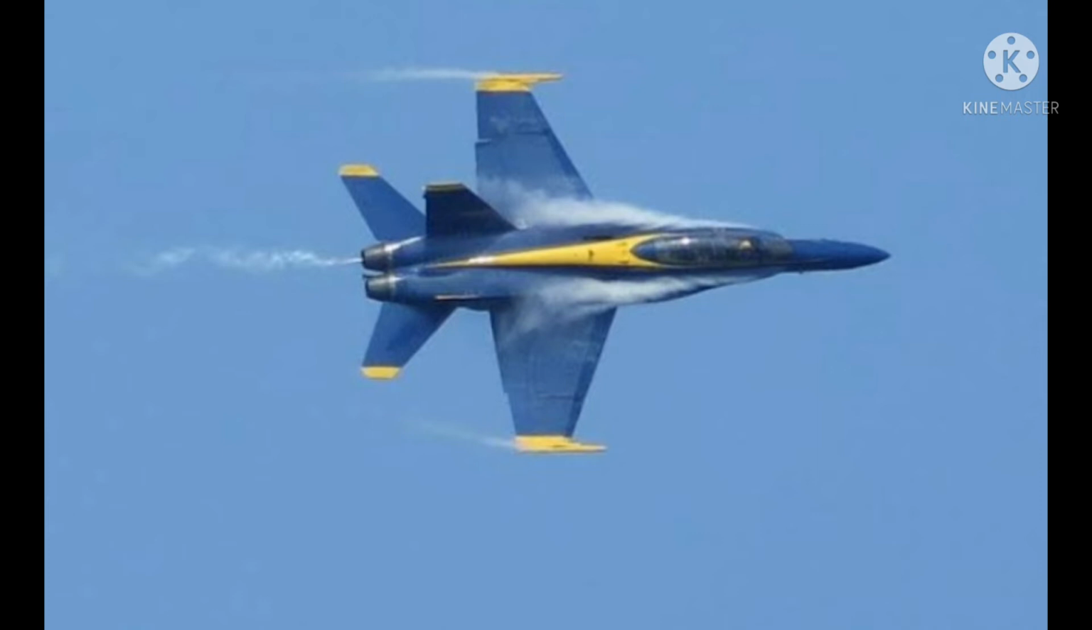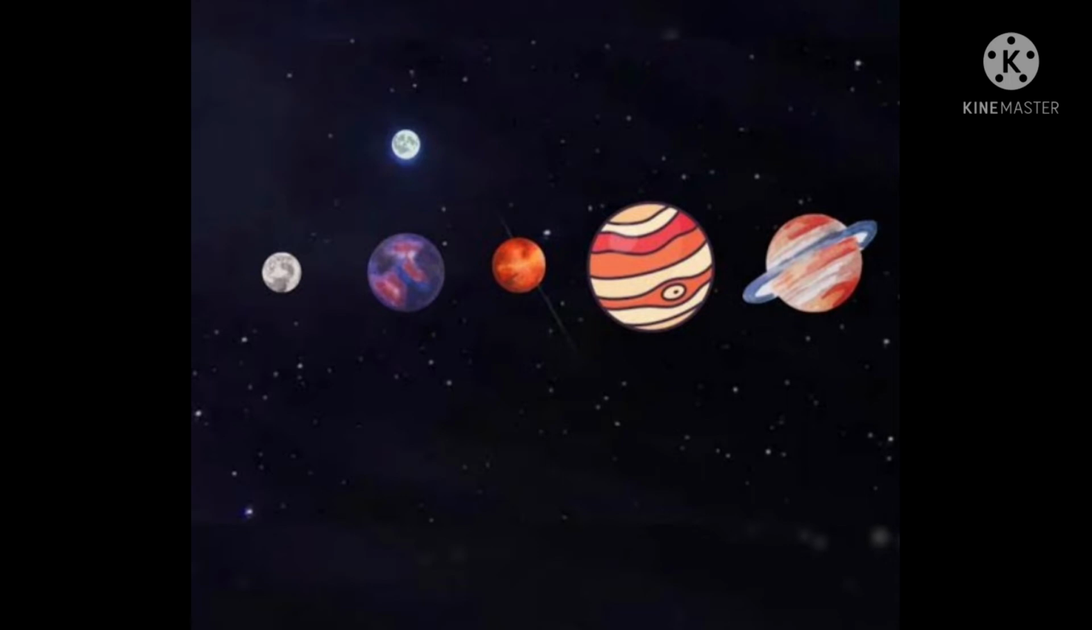How many of you have seen this? You can see it in the sky. This is called a jet. It travels very fast and you can see fire coming out of it when it takes off from the earth. You all would have seen it in pictures. It travels very fast.